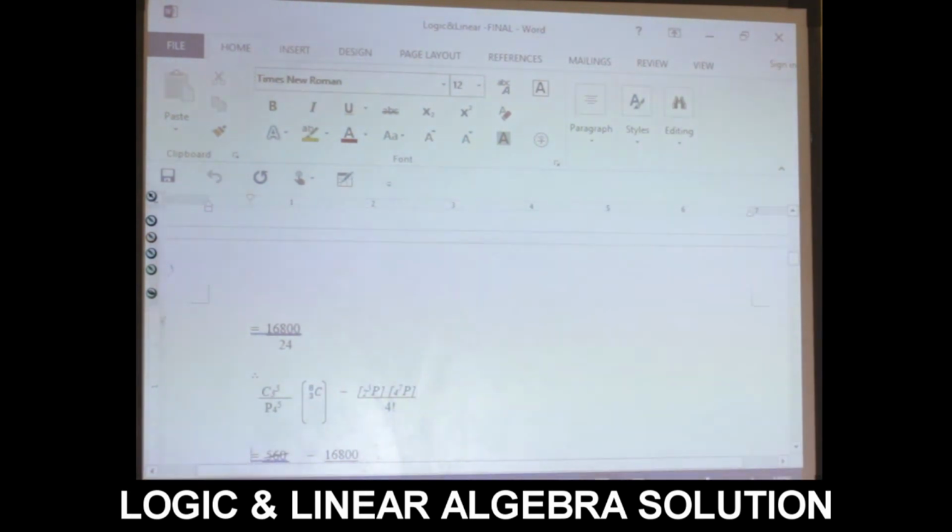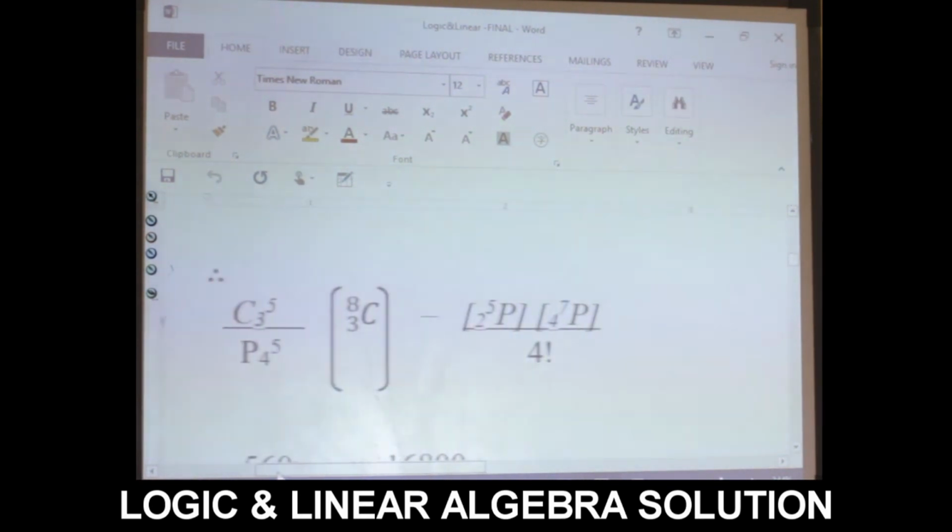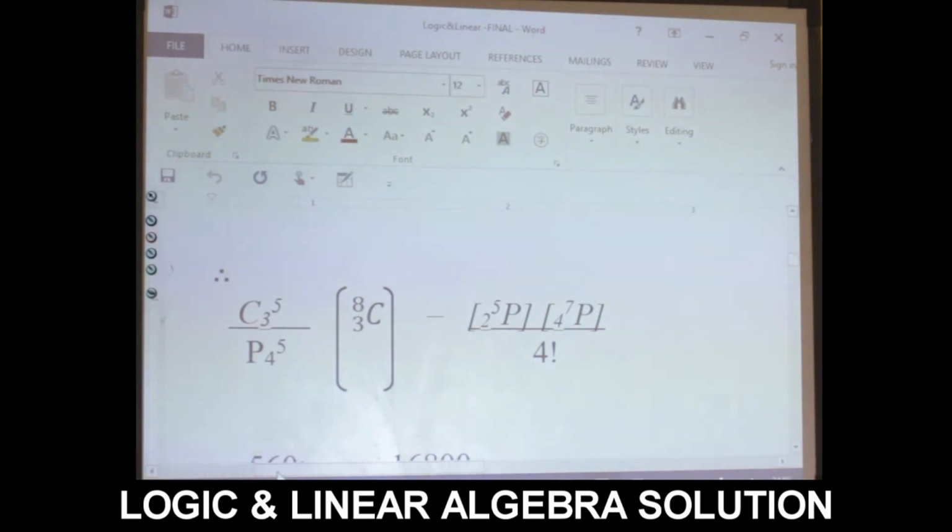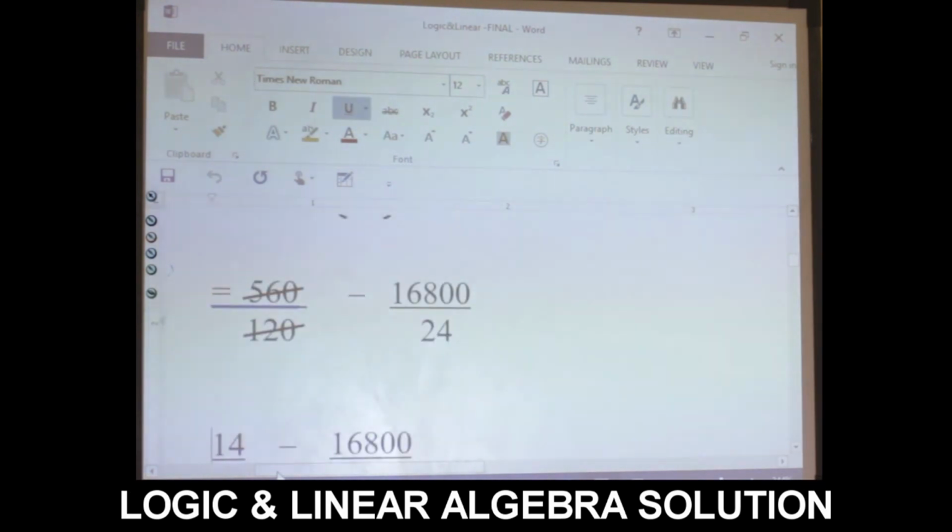We have another question, which is 5 combination 3 and 8 combination 3 divided by permutation, which is 5 permutation 4 minus 5 permutation 2 and 7 permutation 4 divided by 4 factorial. We have solved this one earlier. We have 560 divided by 120 minus 16,800 divided by 24.